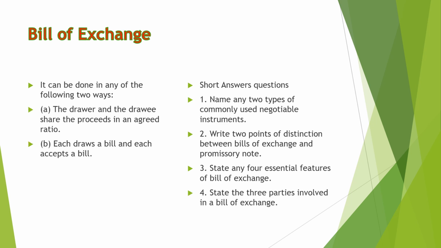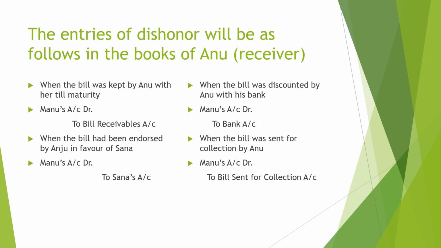Another is the bill of exchange. It can be done in any of the following ways: the drawer and drawee share the proceeds in an agreed ratio, and each draws a bill and accepts the bill. Here some short type questions are given. You must try them.